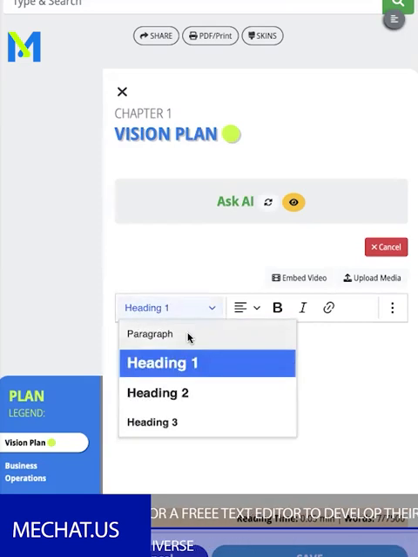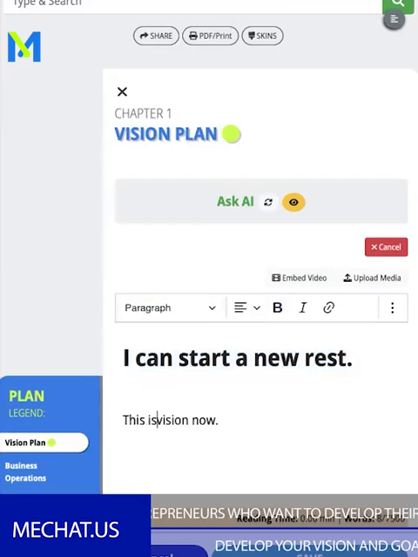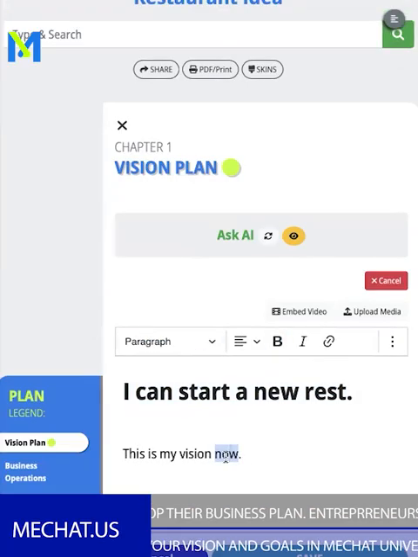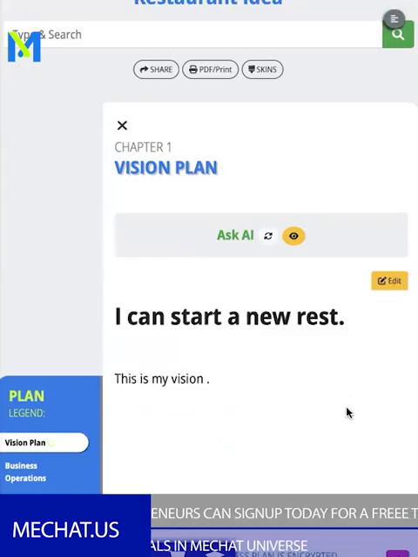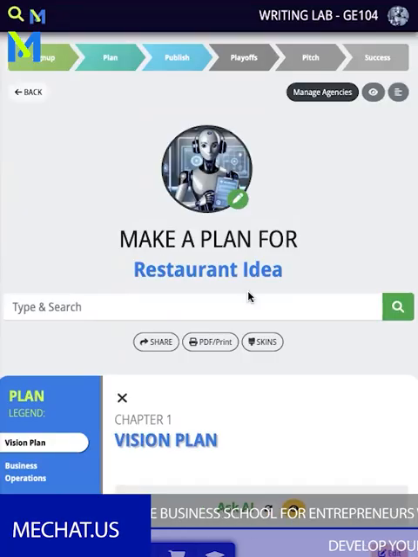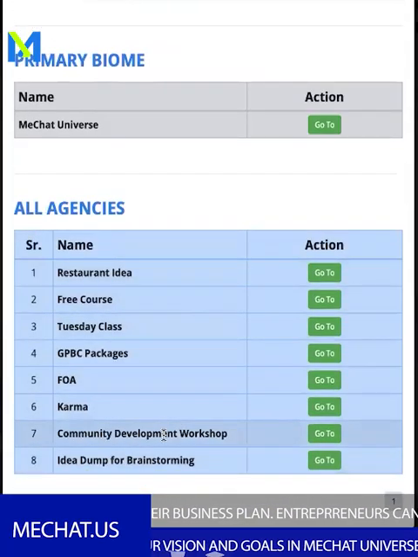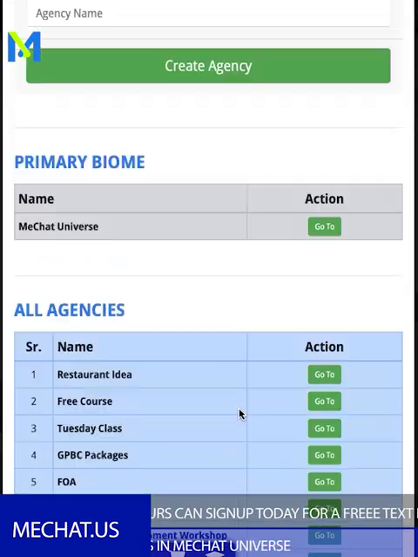Oh, wrong one. I'm gonna say this is my vision. Now I'm gonna save it. So as you see now, I can start a whole new restaurant idea, and it doesn't affect any other idea that I got going on. And that's how MeChat Universe works.